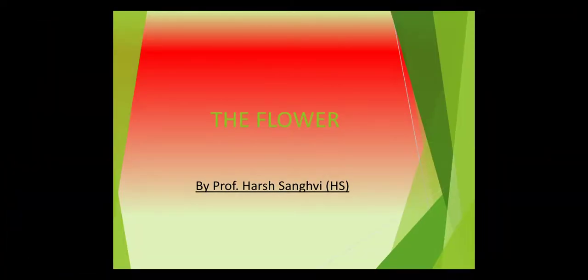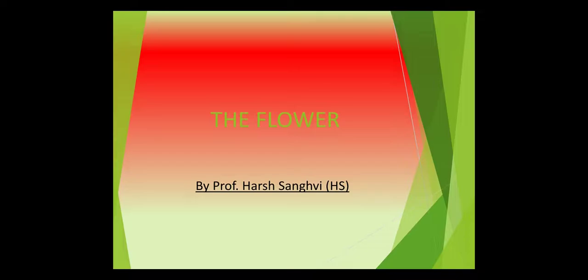Hello students, we are starting with a chapter that is the flower. Very important and very easy chapter. Okay, flower is the most beautiful and the conspicuous part of a plant. The word conspicuous means that many of them are not aware that flower is said to be the reproductive organ.